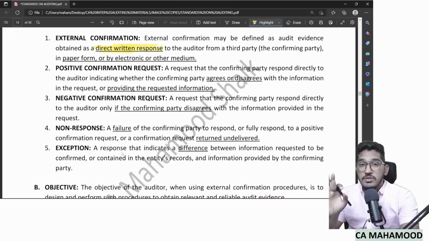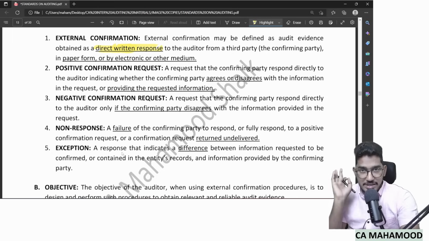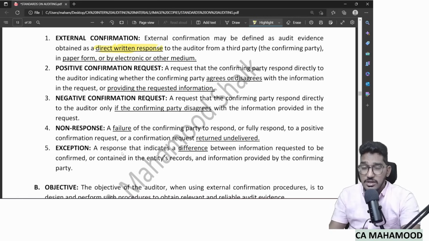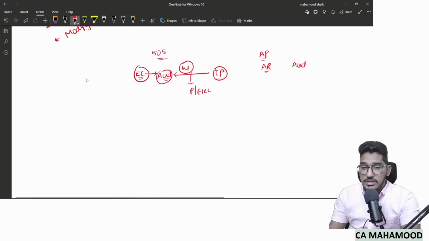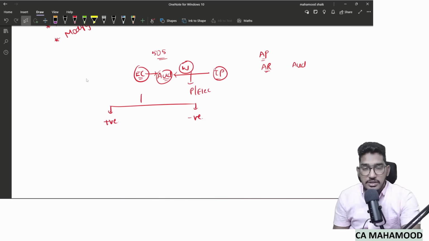So oral response from a third party will not play any role as external confirmation. Only written response is considered as external confirmation, be it in paper form or it could be in electronic form. Next, this external confirmation request can be of two types. One is positive confirmation request and the other one is negative confirmation request.